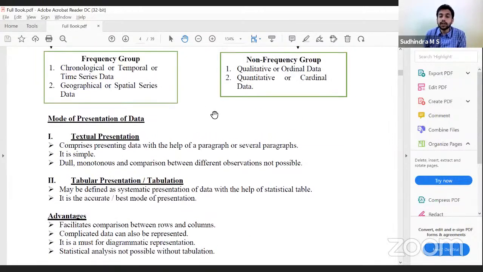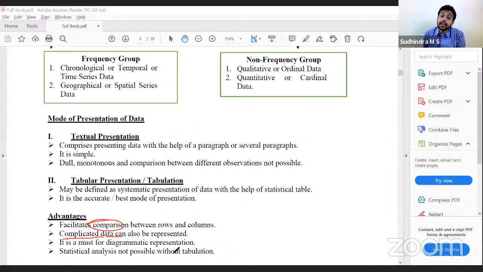What are the advantages? One of the disadvantages of textual presentation was comparison, so the first advantage is comparison. It facilitates comparison between rows and columns. Even complicated data can be represented. Any number of rows and columns can be inserted in the tables, so any complicated data can be presented in the form of a table.